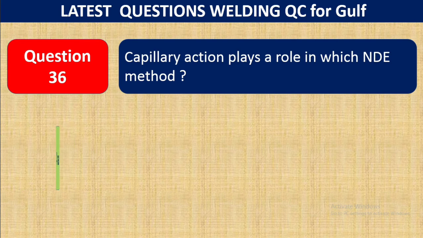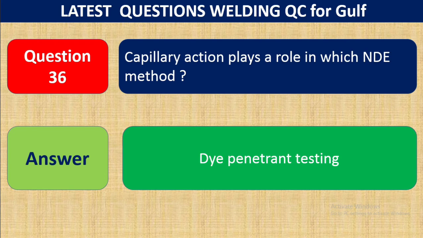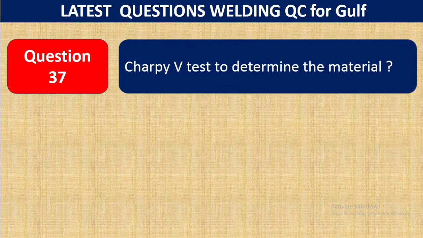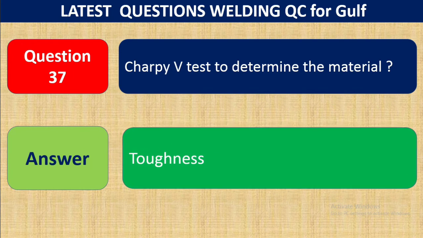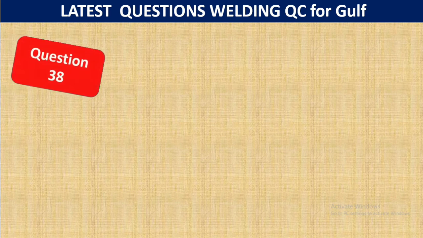Capillary action plays a role in which NDE method? The answer is definitely dye penetration testing. Dye penetration testing is the NDE method where capillary action plays a role. Question number 37. Charpy test to determine the material's ability to absorb energy means toughness. Toughness is the actual term determined by the Charpy test.